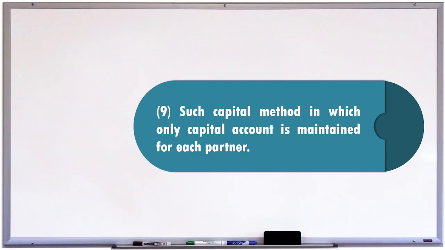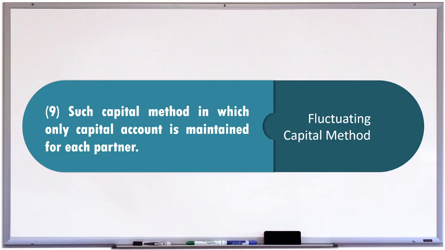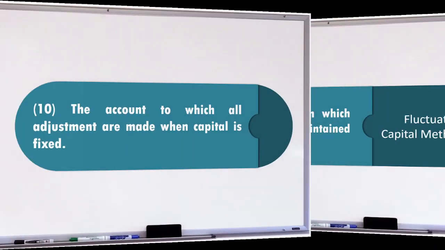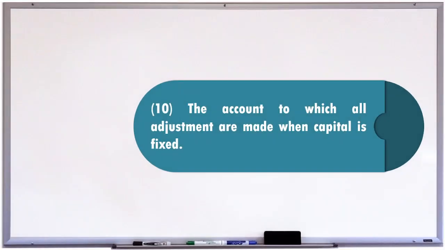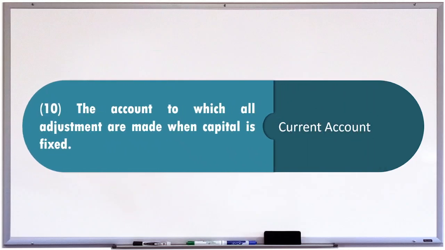Such capital method in which only capital account is maintained for each partner. And the answer is fluctuating capital method. 10. The account to which all adjustments are made when capital is fixed. And the answer is current account.